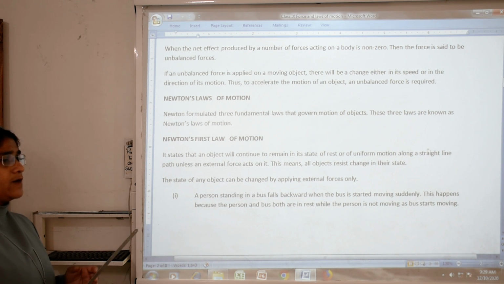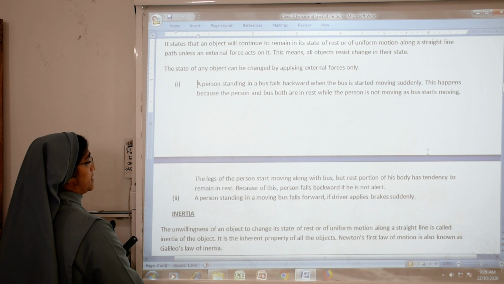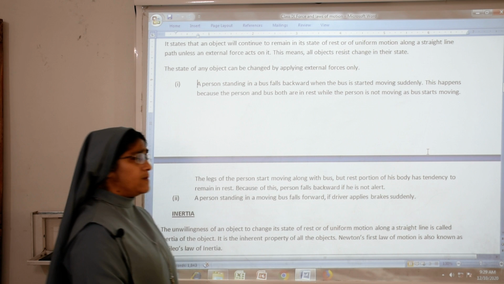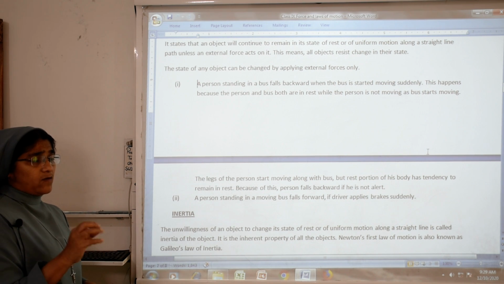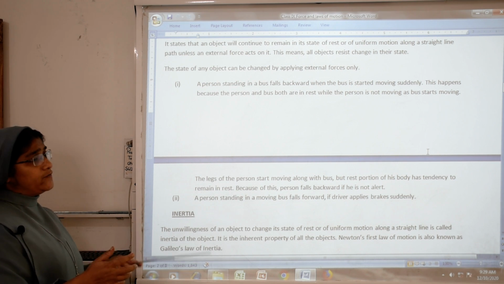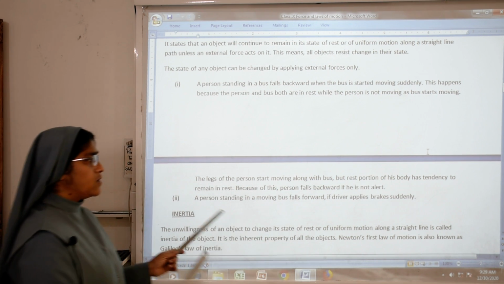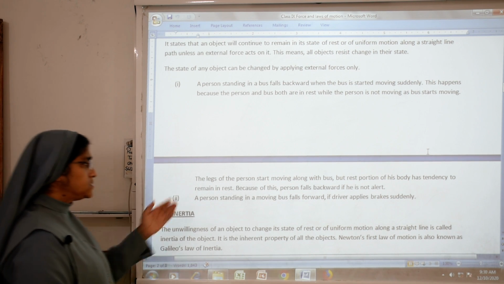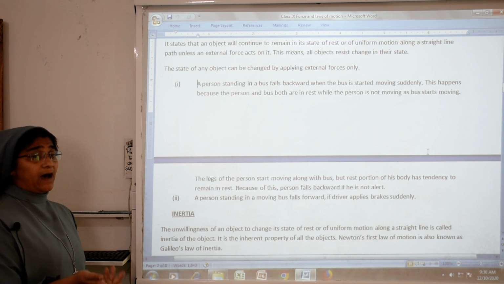So why? Because our body wants to remain at rest. The legs of the person start moving along with the bus, but the rest of the body has the tendency to remain at rest. The bus started suddenly, so he falls backward, because his legs start moving with the bus while the rest of his body tends to remain at rest. Because of this, the person falls backward if he is not alert.